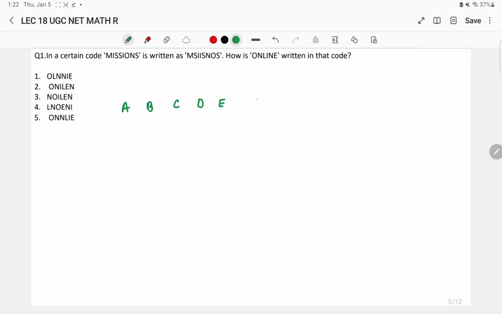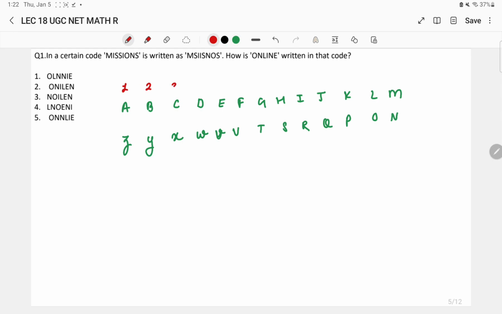E, F, G, H, I, J, K, L, M, we have written this in the forward manner, and the letters N, O, P, Q, R, S, T, U, V, W, X, Y and Z. These are the English alphabetical letters, and their positions 7, 8, 9, 10, 11, 12, 13.